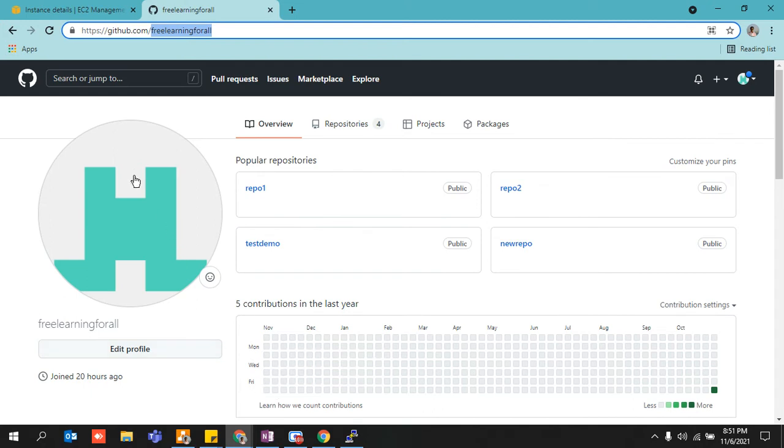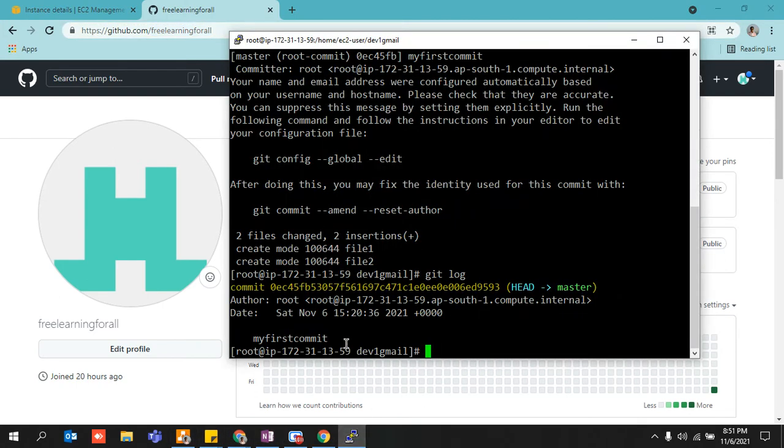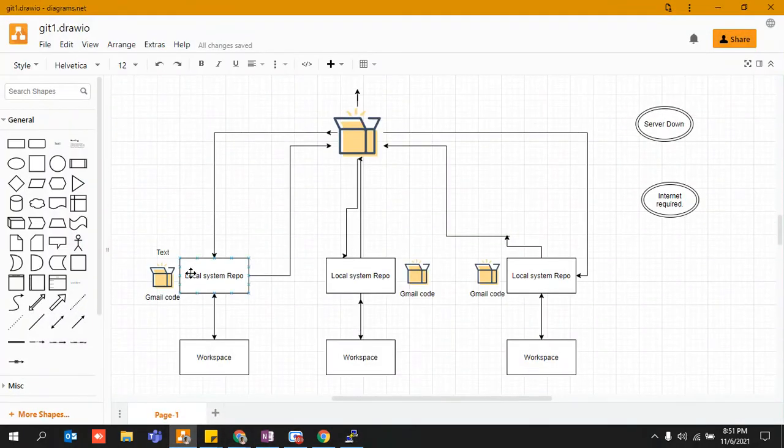So as per our step, now you need to push it somewhere else. This is the code that I committed onto my local repository. As I told you earlier, you have written onto your local system repository. The code has been pushed onto the local system repository by doing commit. Now it needs to go onto your central repository, so that another developer can copy it from over here, download it, and start working ahead.